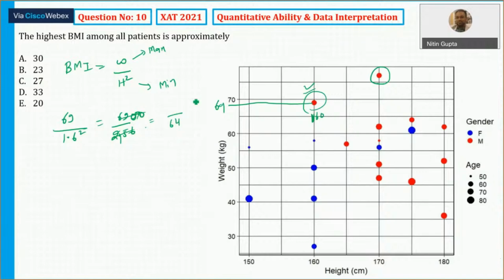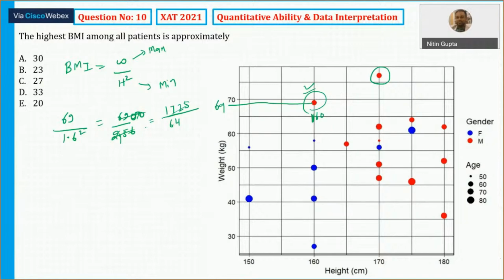Now the calculation is 4 1s are 4, then 4 7s are 28, and 4 2s are 8, and 4 5s are 20. So 1725 by 64. Approximately if I divide, 175 upon 64 is what I need to solve here. Somewhat less than 30, I think it will come around 27.